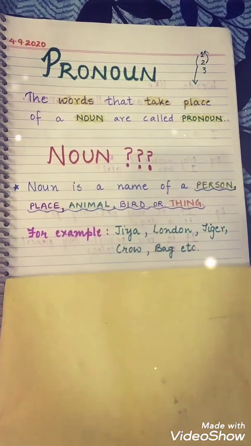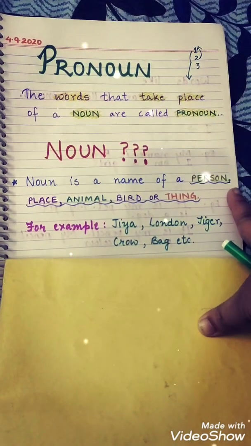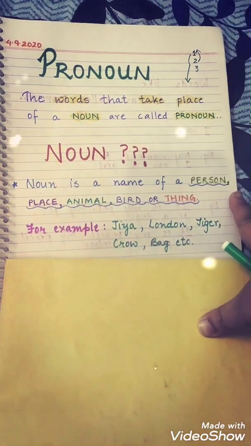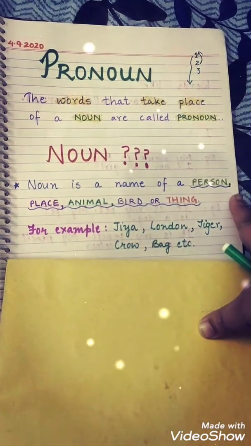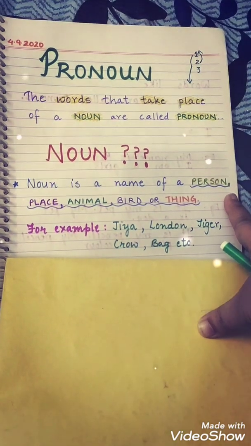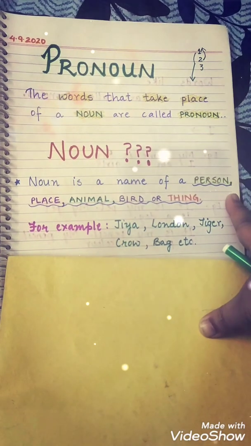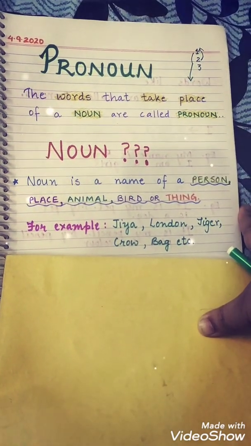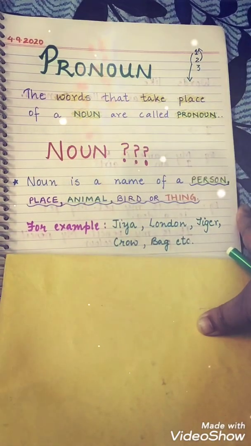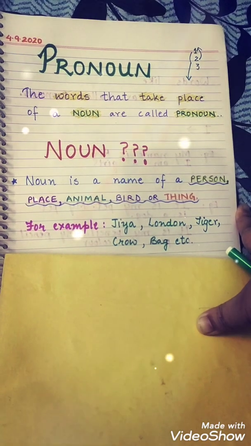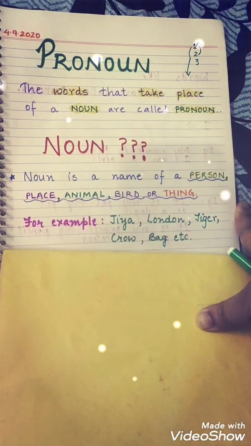I know that all of you remember what is a noun. Noun is a name of a person, एक इंसान का नाम, place, a जगह, an animal, bird or thing. These are nouns. For example, Jia, person; London, place; tiger, animal; crow, bird; bag is a thing. Okay? If we talk about Jia, for example, Jia is a girl.